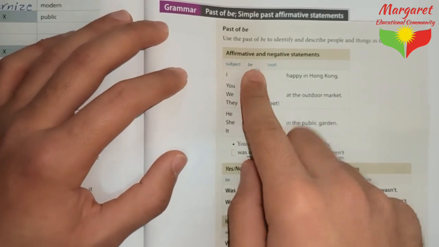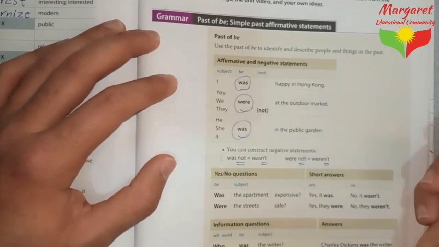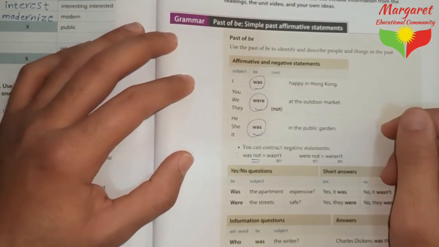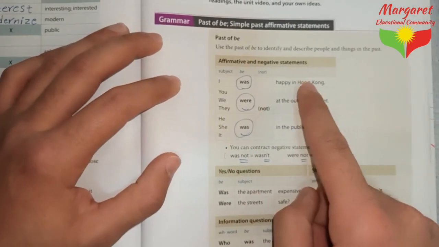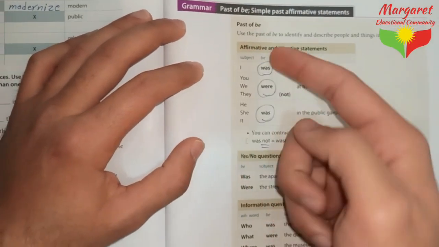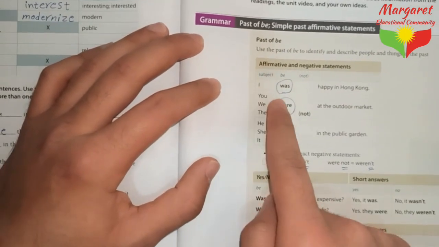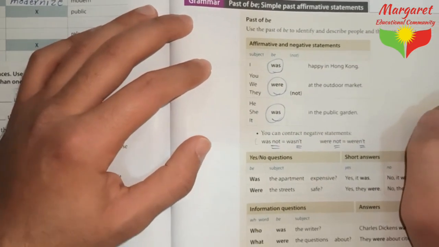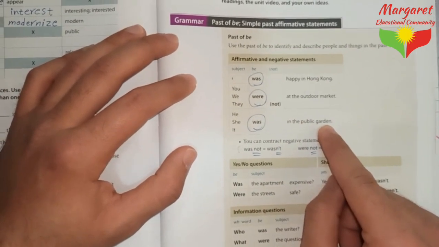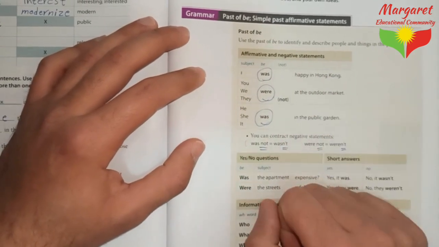We have subject, the be verb, plus not because it's negative, and the rest of the sentence. I was happy in Hong Kong. I wasn't, for example, at the outdoor market. See, one of them is affirmative or positive, the other one is negative. You were happy in Hong Kong. We weren't in the public garden. They were at the outdoor market. They weren't happy in Hong Kong.